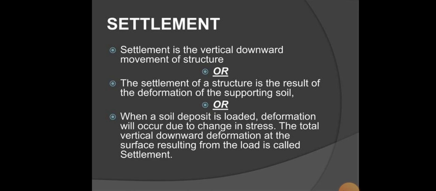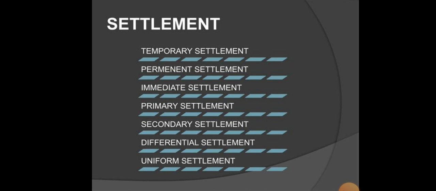Today we are going to see a video lecture on settlement. Settlement is a vertical downward movement of a structure, or we can say the settlement of a structure is a result of deformation of the supporting soil. When a soil deposit is loaded, deformation will occur due to change in stress. The total vertical downward deformation at the surface resulting from the load is called settlement. The settlement can be divided into temporary, permanent, immediate, primary, secondary, differential, and uniform settlements.